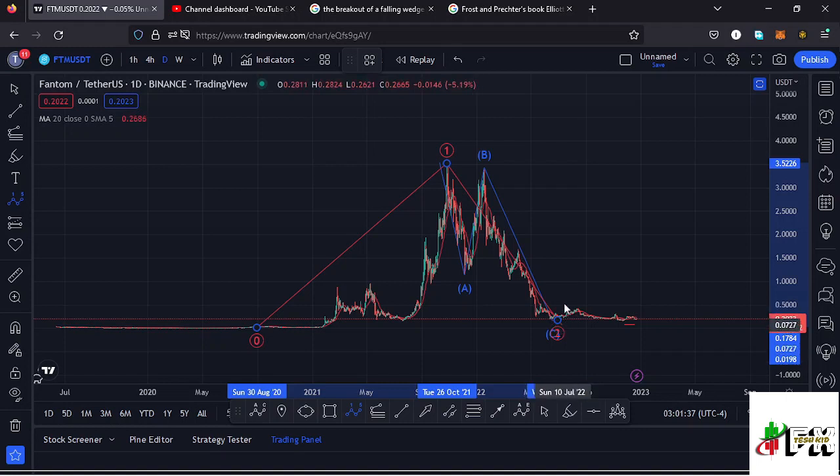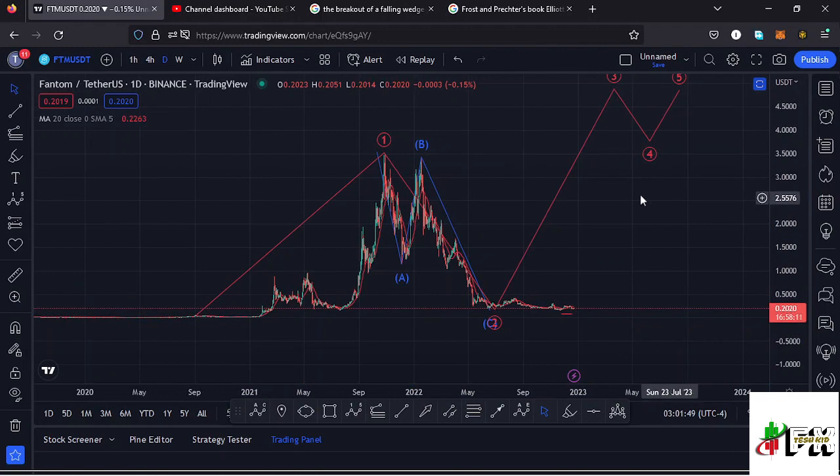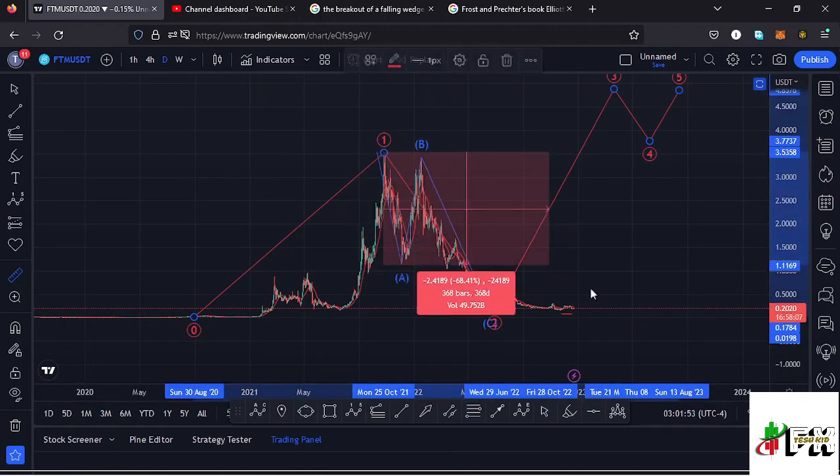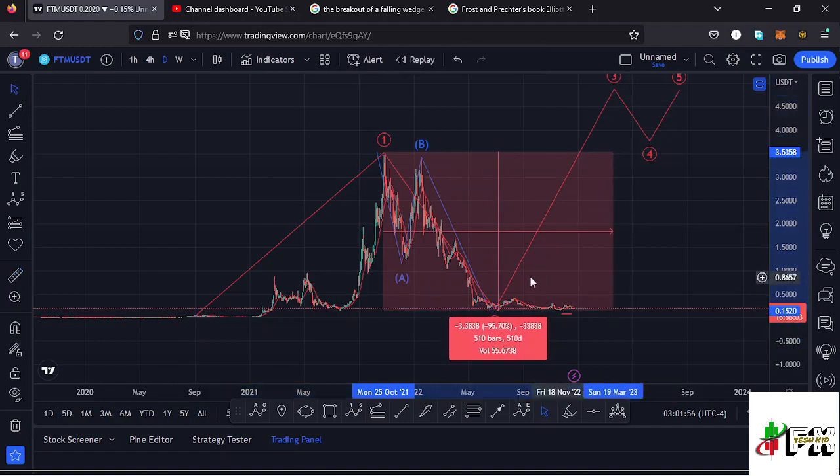And whatever we expect next after seeing the formation of a higher Elliot wave count 2 is a bounce to the upside in the formation of a higher Elliot wave count 3 before we see a wave 4, and then continue pushing even higher in the formation of that wave 5 to the upside, and giving you a measure from the all-time high. From the all-time high, you can see that Fantom was down more than 95%, and that means there are chances that we might have seen the low for this higher Elliot wave count 2, and also the bear market low might be in at around the $0.016 mark.